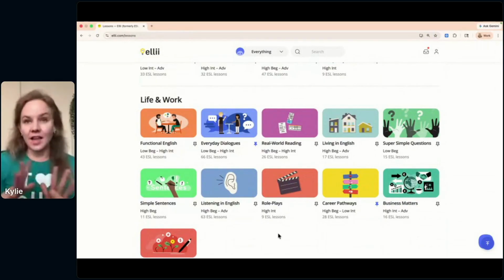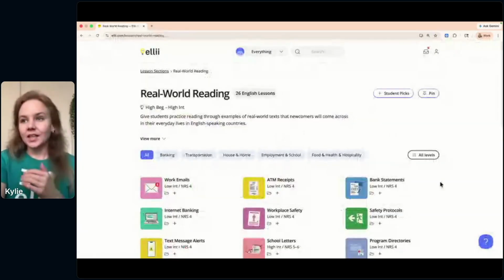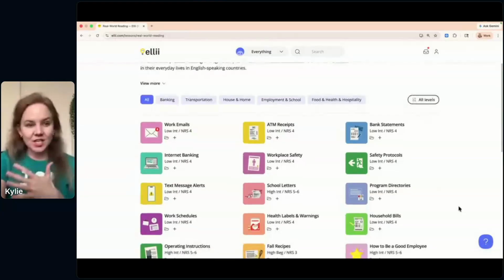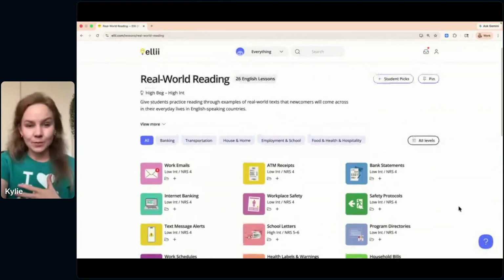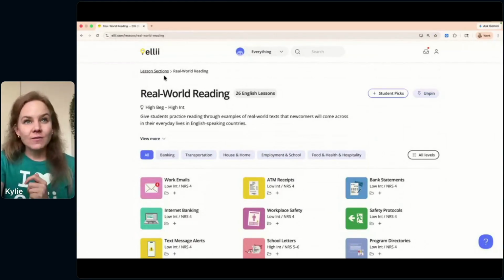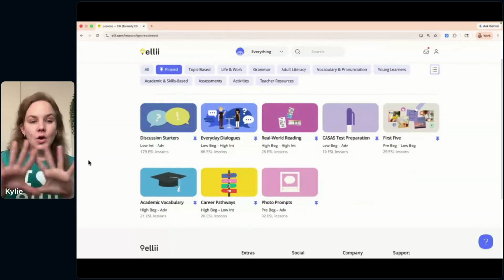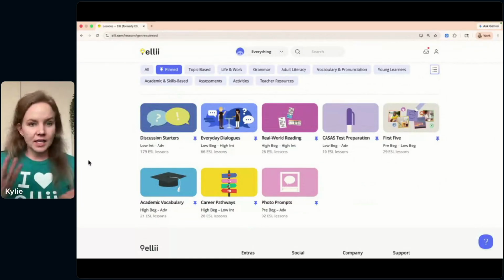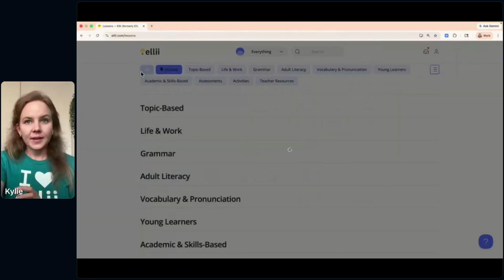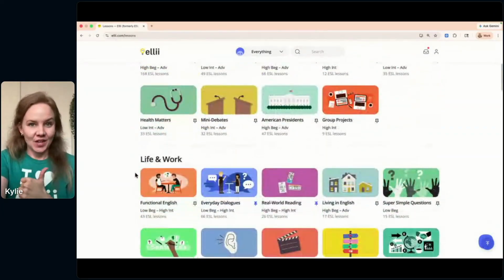Whenever you're navigating the lesson sections and you click into one, like for example, let's click into real world reading. You check it out, and maybe this is a section that you always come back to and you want to keep track of and remember. You can click pin, and now whenever you're navigating the lesson sections, when you click your pinned genre here, those pinned sections will be there right for you. So it's a way to stay organized, keep track of what you love. I kind of got sidetracked a little bit there talking about pins, but it's a good way to stay organized.